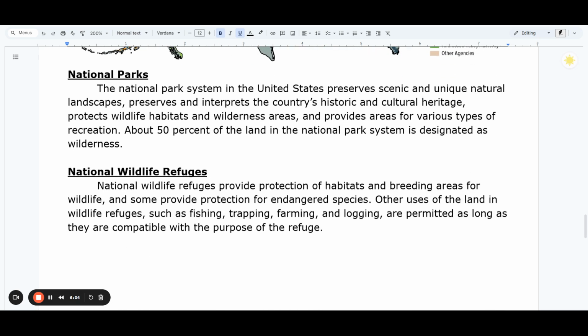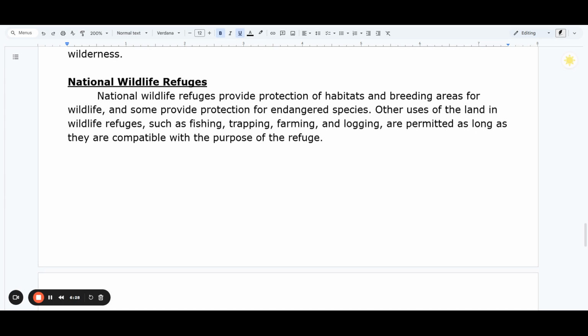National parks. The national park system in the United States preserves scenic and unique natural landscapes, preserves and interprets the country's historic and cultural heritage, protects wildlife habitats and wilderness areas, and provides areas for various types of recreation. About 50% of the land in the national park system is designated as wilderness.